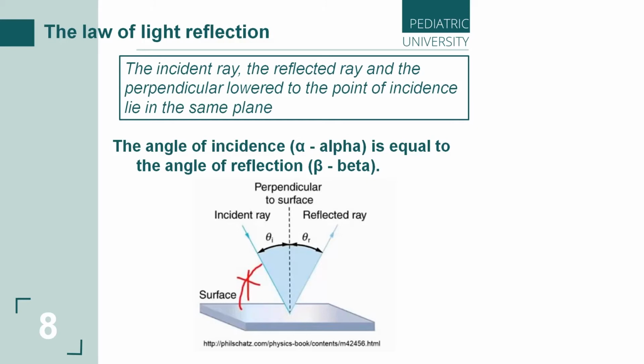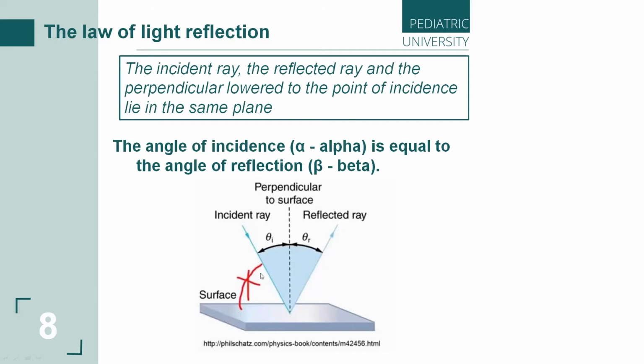So, what about angles? We know the angle of incidence, theta i. We can say the alpha angle is equal to the angle of reflection, or we can say the beta angle, or theta r, the reflected angle.